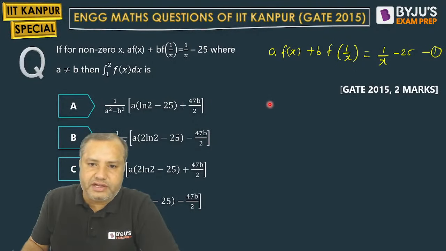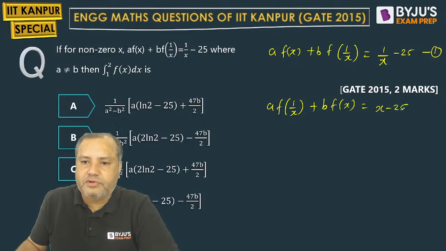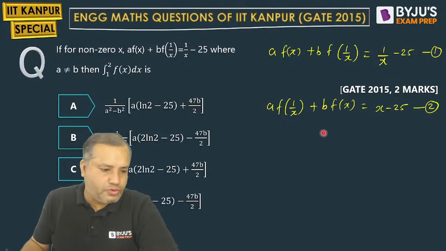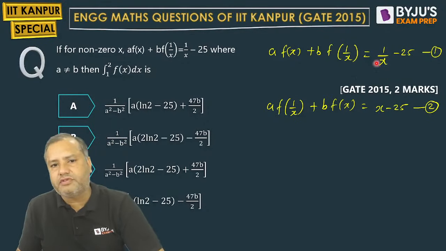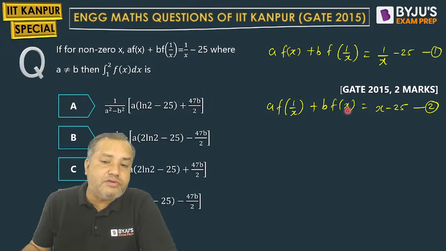So what will we get? a times f of 1 by x. When you replace x by 1 by x, 1 by x will become x. So x minus 25. So this is our equation number 2. So simultaneously solving equation 1 and 2 can give us the value of f of x.